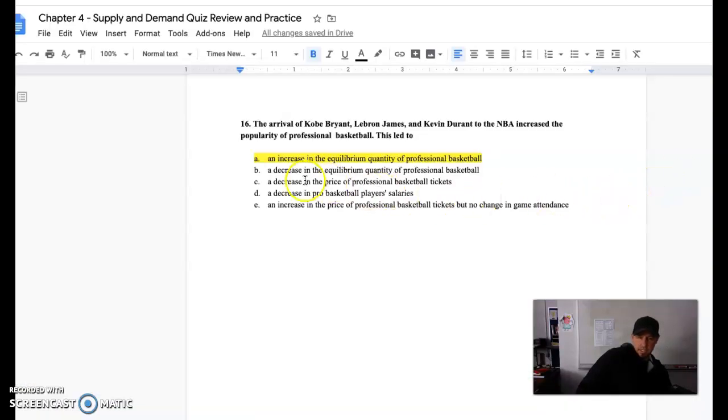How does that impact our answer? We have an increase in the equilibrium quantity. The others don't really fit the bill. Decrease in quantity, no. Decrease in ticket prices, no, that would drive them up. Decrease in their salaries, no, that would increase salaries. So all of these are going to not fit the bill other than letter A.